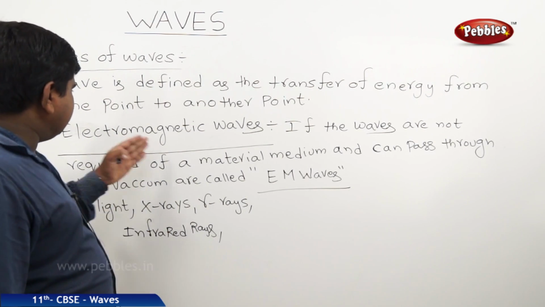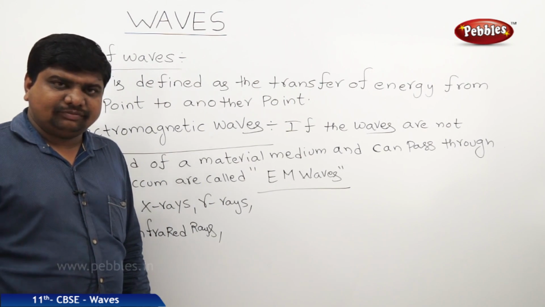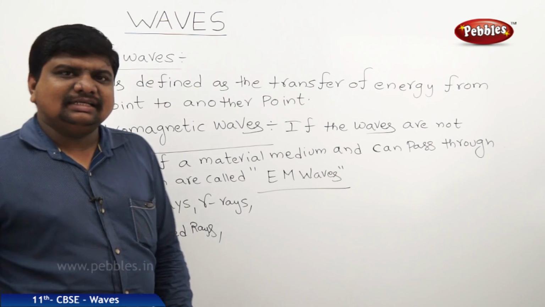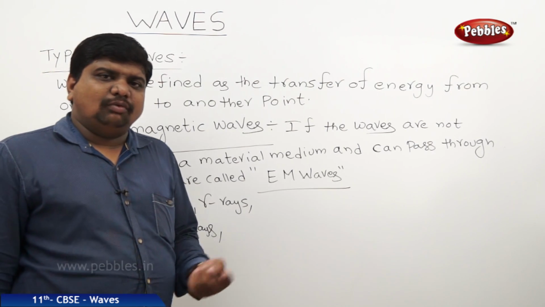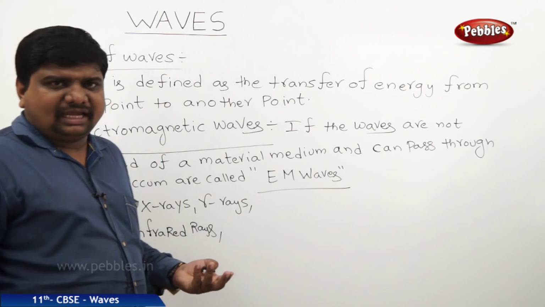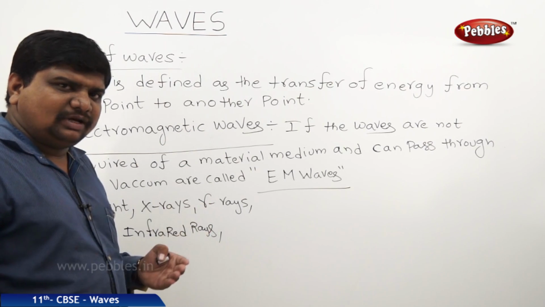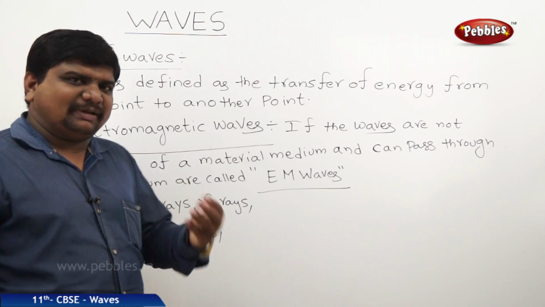These all are examples of electromagnetic waves. Most of this electromagnetic radiation is contained in the sunlight only. So sunlight is classified into two types. One is visible light and another one is invisible light. So the invisible light to the visible light we can classify as the electromagnetic spectrum.